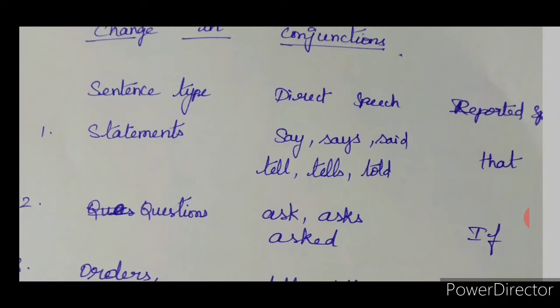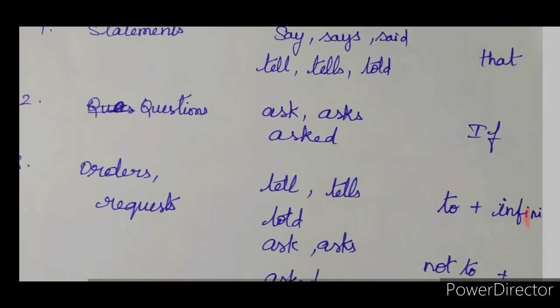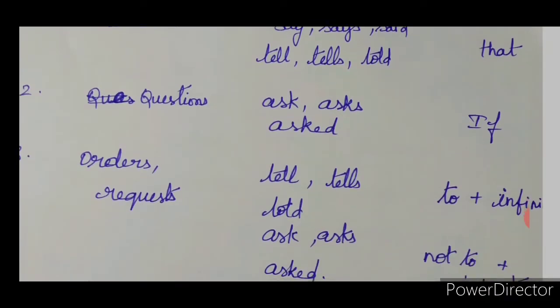If it is a mere statement, then the conjunction that will be used. If it is a question, questions are of two types. You know them very well. Where, what, which, how, who, all these are question words. If the question is asked with these question words, the question word itself will become the conjunction.